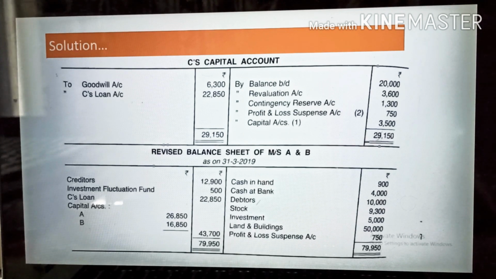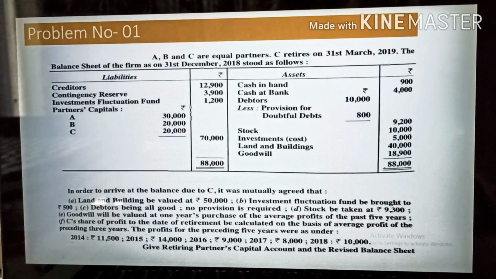Here one more thing is given, that goodwill amount is 6,300. So let's check what about this goodwill. When you go and check, this goodwill is given in the balance sheet, so you have to write up this one also, 18,900. This is the old goodwill. In the question the balance sheet is given, so you have to distribute all, and again you will do this 18,900 into the 3 equal ratio.